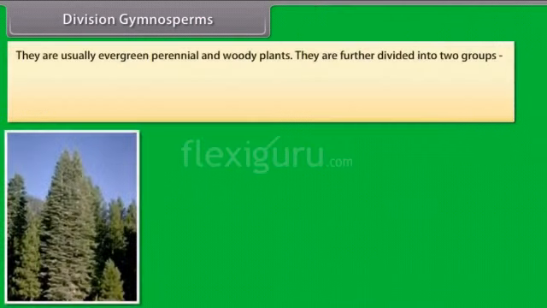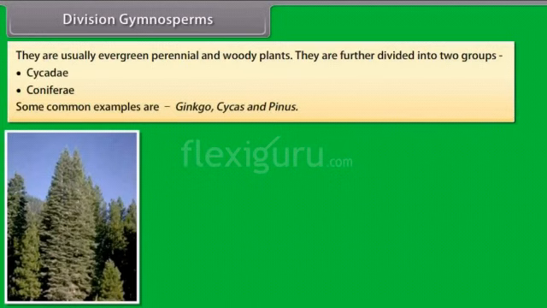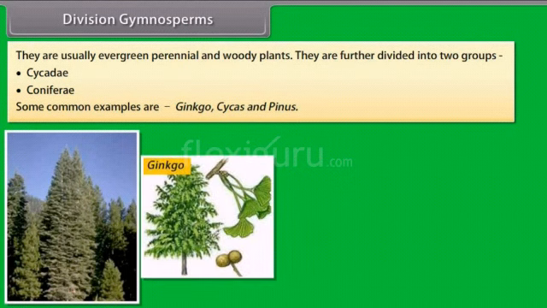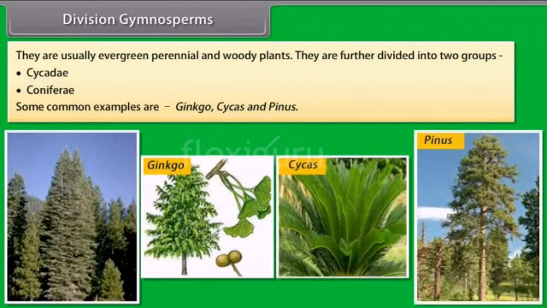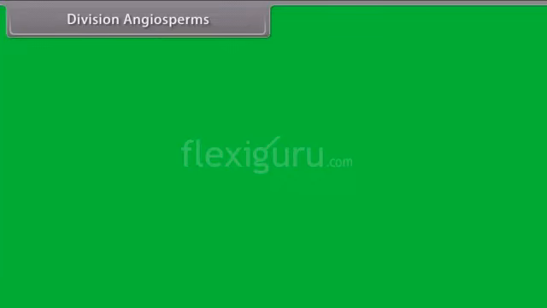They are usually evergreen perennial and woody plants. They are further divided into two groups: Cycadae and Coniferae. Some common examples are Ginkgo, Cycas and Pinus.